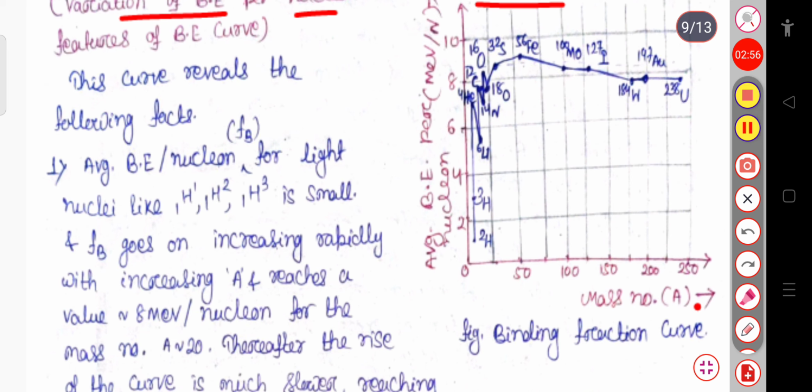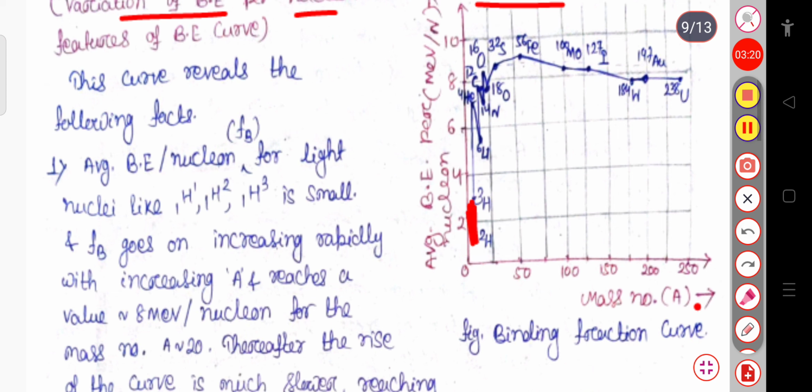The first is the average binding energy per nucleon for the light nuclei. You can see the hydrogen atoms, 1H1, 1H2, 1H3. These are your light nuclei. For the light nuclei, the average binding energy per nucleon is very small, so it lies at this point.